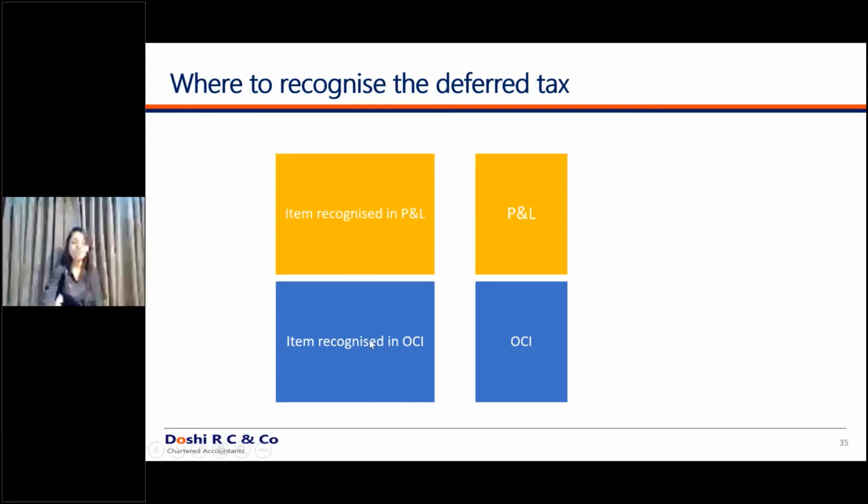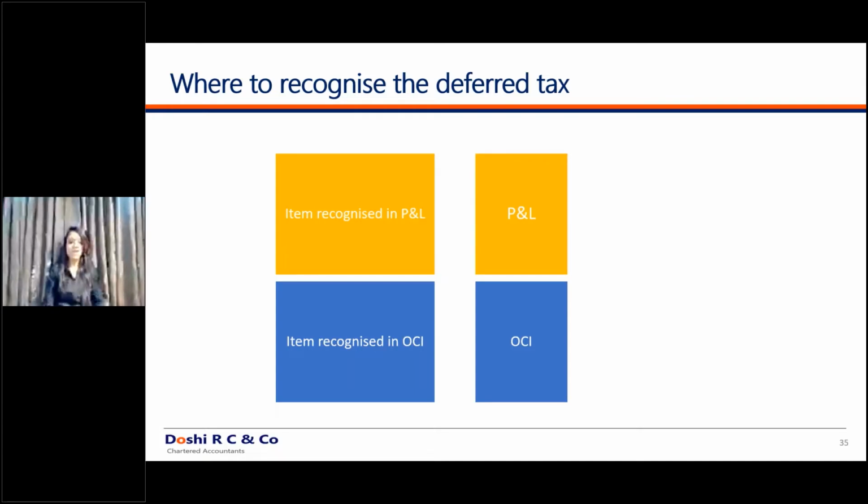I'll give you an example. For example, the gains on the fair value of investments have to be routed through OCI. This example I'm covering from day one. The gains on investments which are long-term in nature have to be routed through OCI. Obviously, this is an option. We'll cover this in detail in financial instruments, but I'm just covering it as an example. So the gains are to be routed through OCI. Now, since you have a gain on the fair valuation of investments, you do not pay tax on a fair value basis. Under income tax, you pay tax on the actual receipt or actual realization of profit itself.